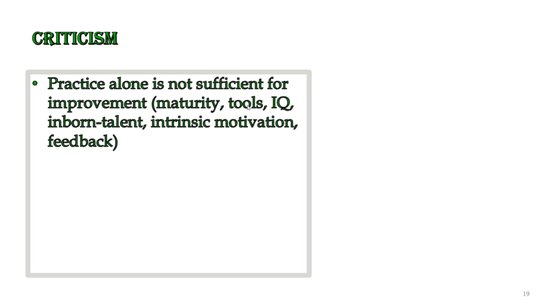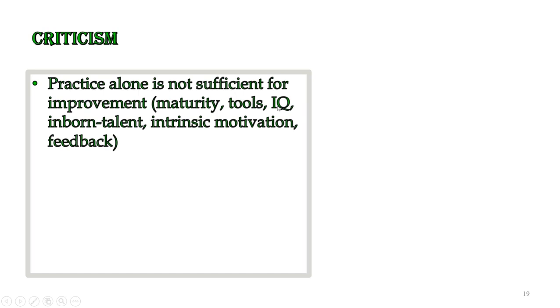For example, doing different kinds of experiments, and for the experiment you require tools and devices. If the devices are not there, practice with devices which are not applicable would not result in improvement. And similarly, the IQ level is also there.